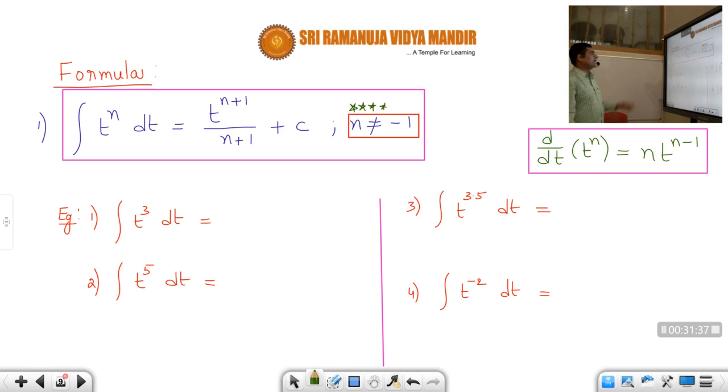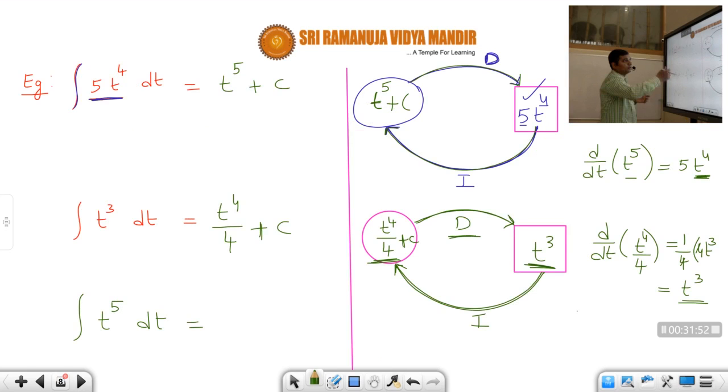Okay. So let us use this formula and calculate, students. Previously we had to think like this, correct or not, students? If I ask you the integral of t cube, you have to think for which function, if you calculate differentiation, you will get t cube. Then you will take the inverse. Previously we had to go by that method.